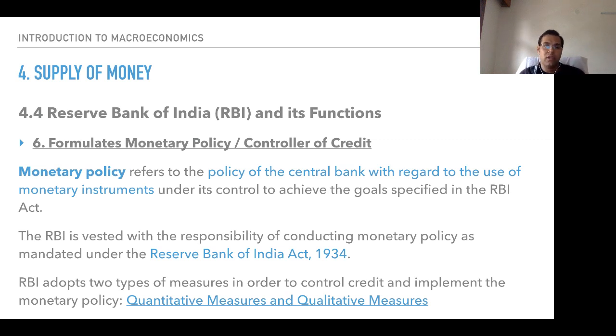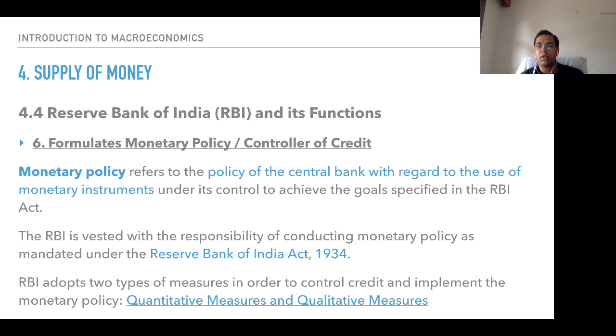the rates. So RBI is vested with the responsibility of conducting monetary policy as mandated under the RBI Act of 1934. Conducting what? Monetary policy as mandated under the RBI Act of 1934. RBI adopts two types of measures in order to control credit.